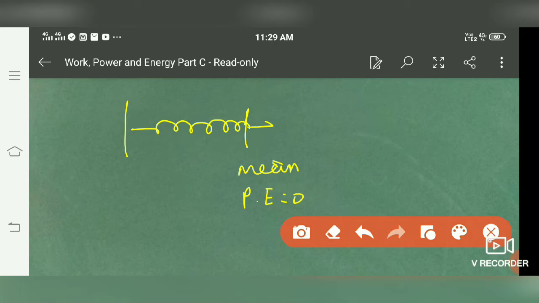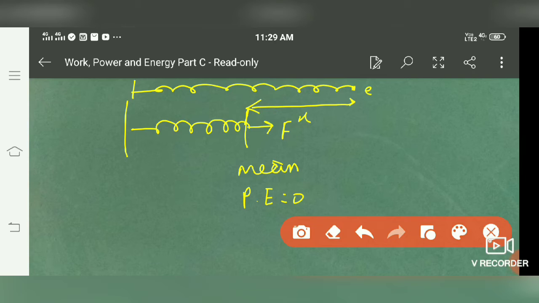Suppose we apply an external force on this spring and stretch it to one extreme position, say this. Say we stretch it up to this distance x, and this is the extreme position.